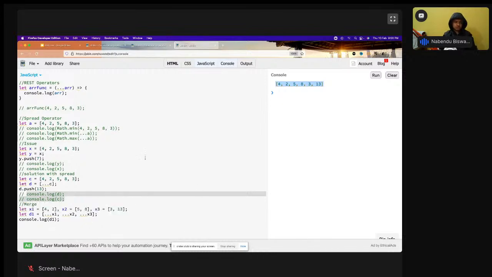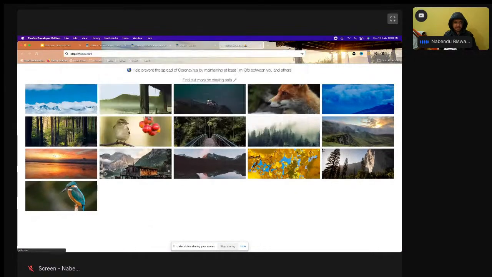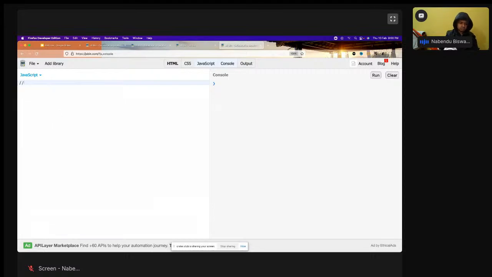Now it can be used in objects also. So let me do one thing. Let me do it in a new window. Okay, JS Bin: the spread operator can be used in objects also. Okay, so JavaScript, console, output, spread in objects, and in objects also spread is, you'll see, very good.